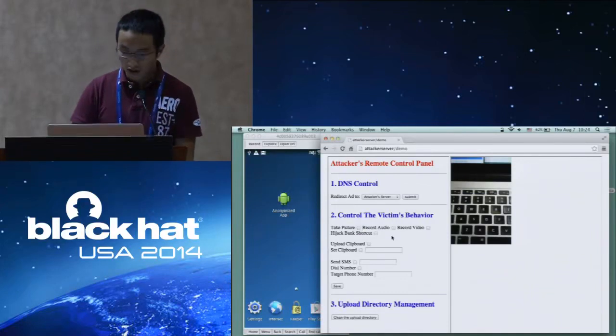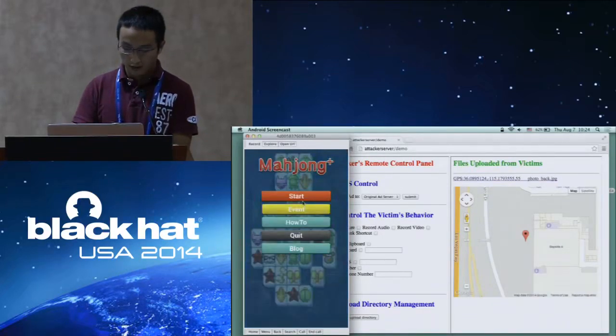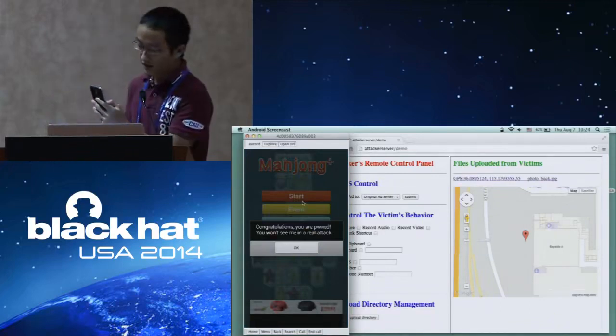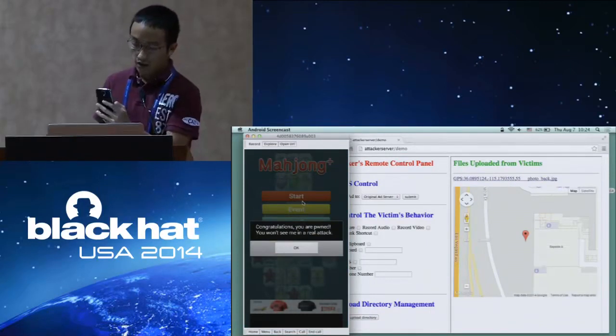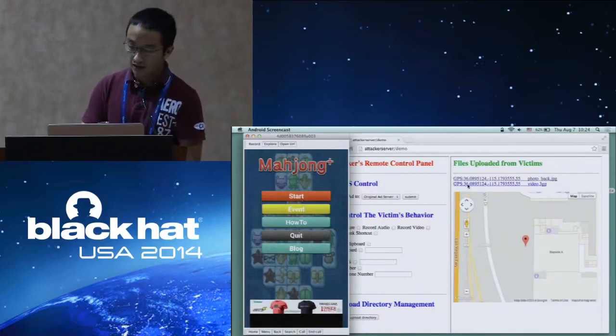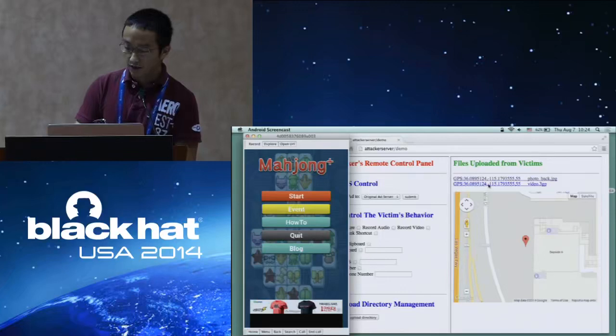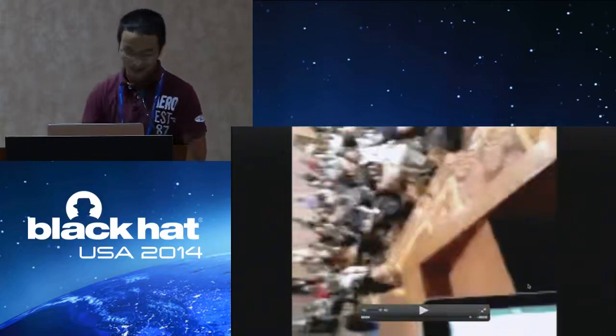And the attackers can also control the victim to record video, for example. So let's try to reopen the app. So again, you will see this congratulations message. And in the background, the victim phone is taking videos. And in the real world attack, again, the victim will not notice the background attack. So again, there is a new file uploaded to the attacker's server. So you can see some of the audience here.